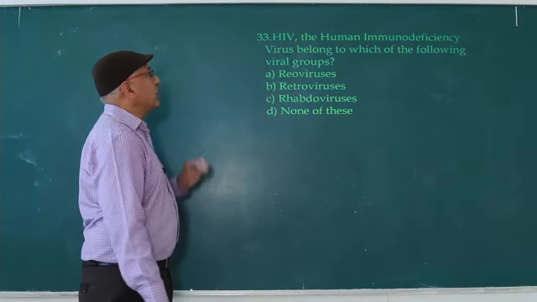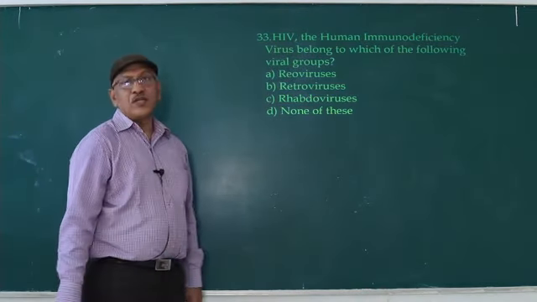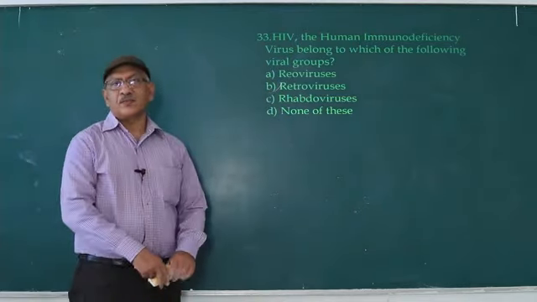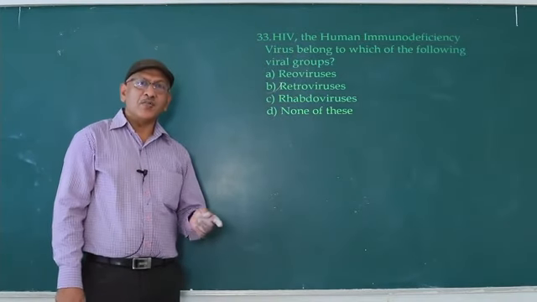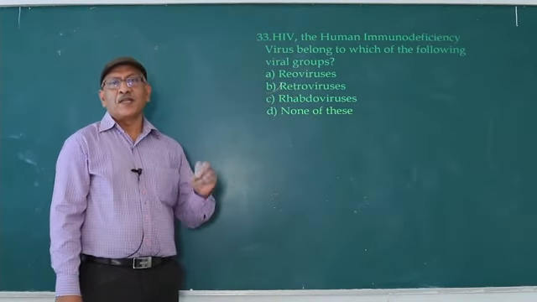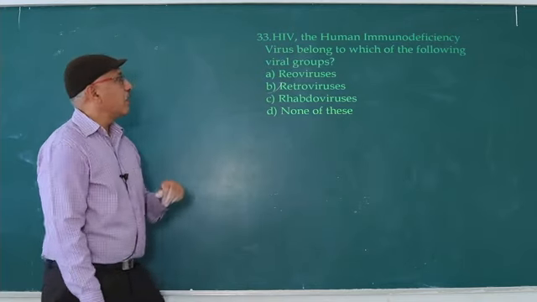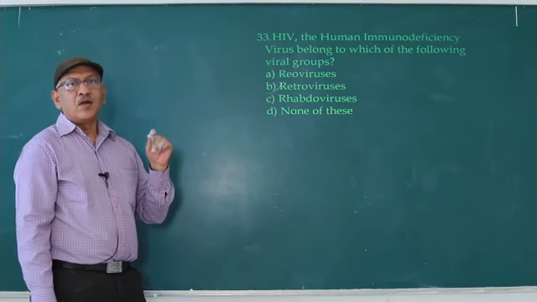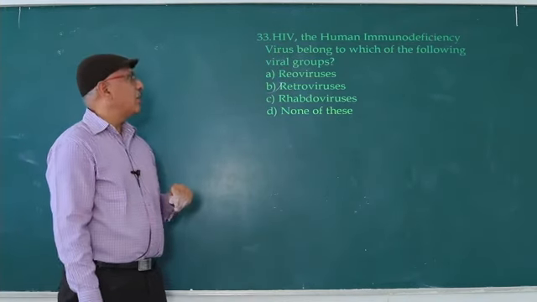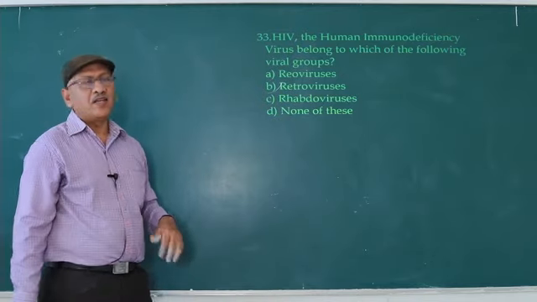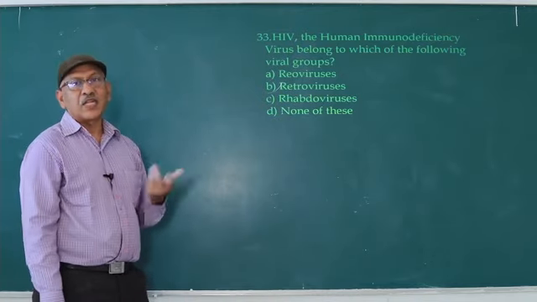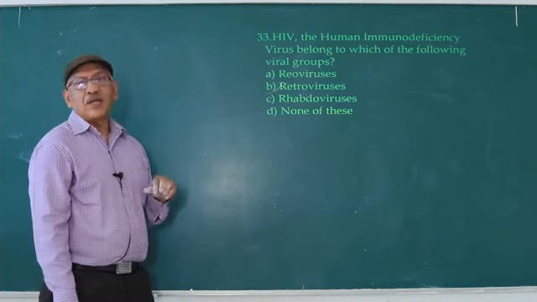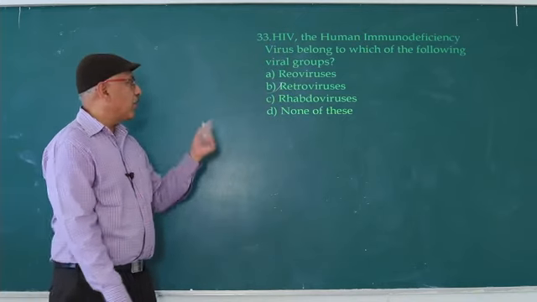HIV, the human immunodeficiency virus, belongs to which of the following viral groups? That is retrovirus. What is a retrovirus? The virus participating in reverse transcription is known as a retrovirus. What is a reovirus? The virus present in the respiratory system and intestine is known as reovirus. Now COVID-19 is also a reovirus, respiratory system. What are rhabdoviruses? The virus belonging to the Rhabdoviridae family.